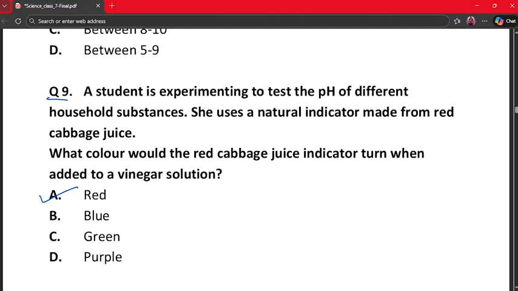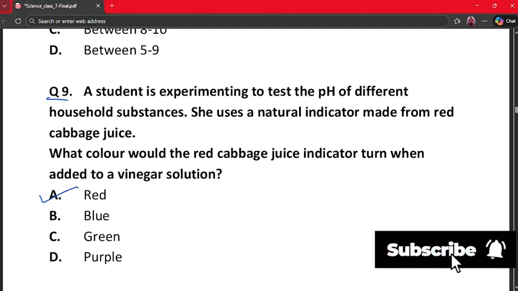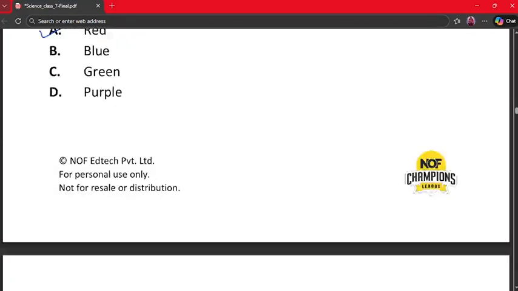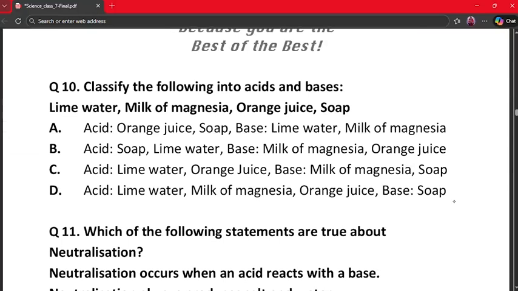In acidic solution, it turns red or pink. So vinegar is acidic, so the indicator turns red. Hence option A is the correct answer. Our next question is question number 10.